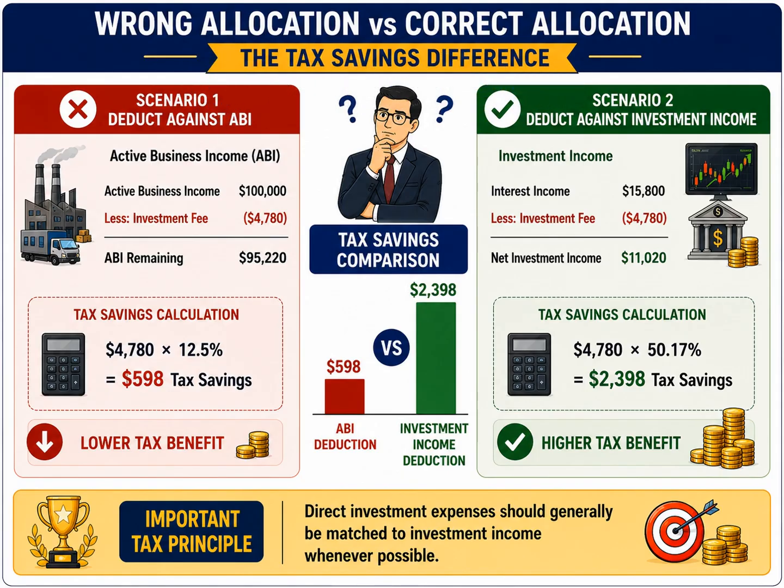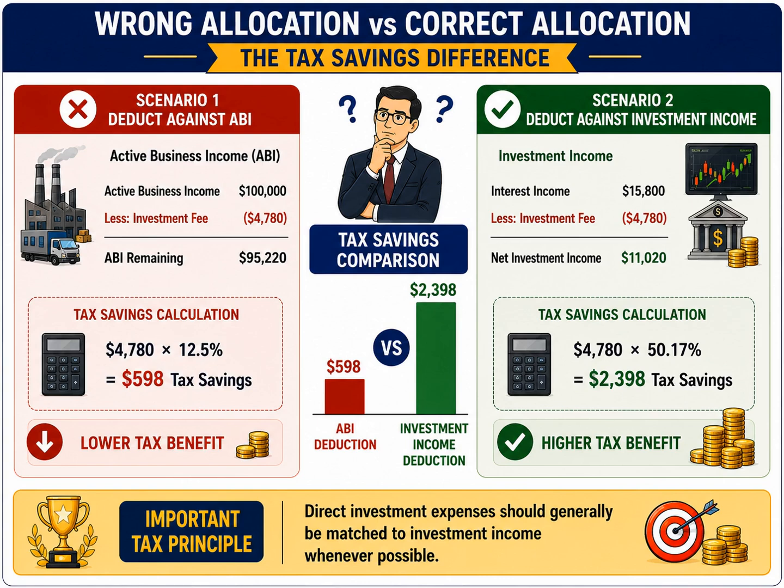Now let's look at the right side of the slide. In this scenario, the exact same investment advisory fee is deducted against investment income. The corporation earns $15,800 of interest income. After deducting the $4,780 investment fee, net investment income becomes $11,020. But here's where the difference becomes dramatic. Investment income is taxed at a much higher rate, approximately 50.17%.